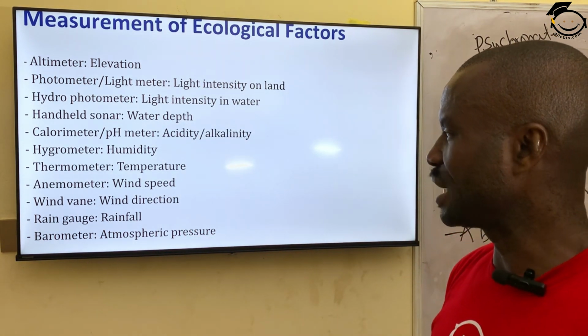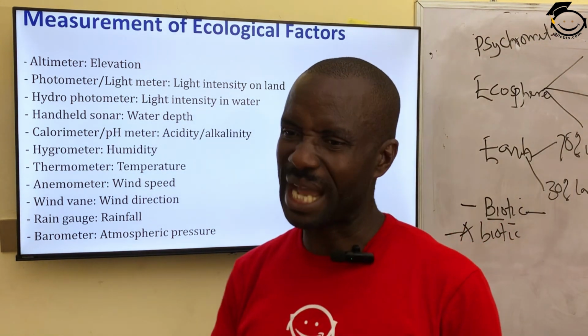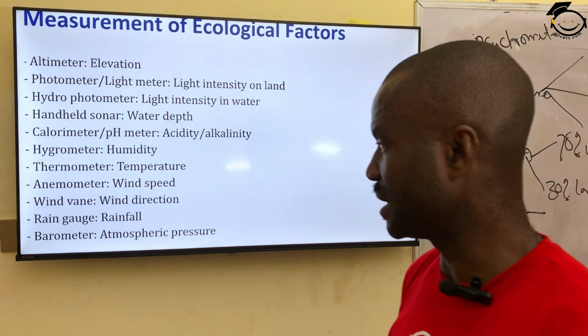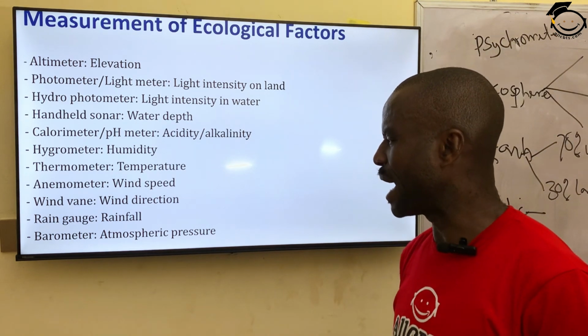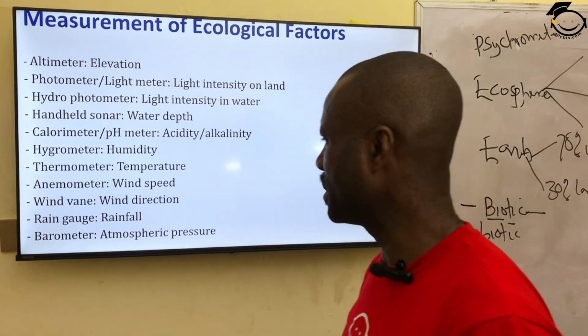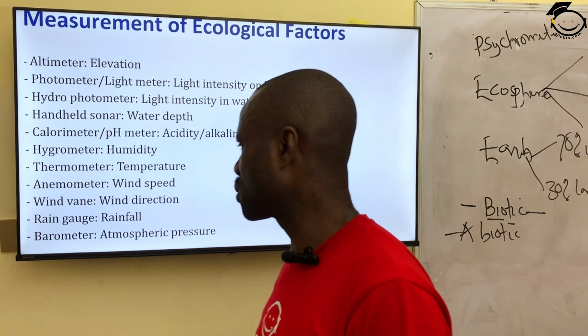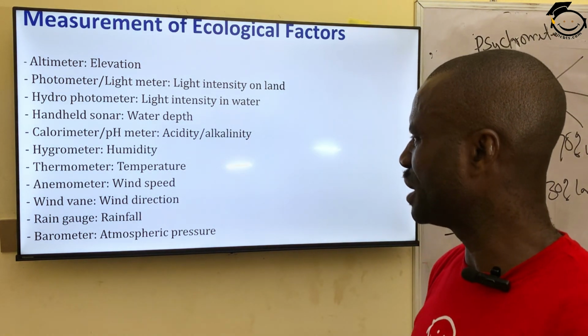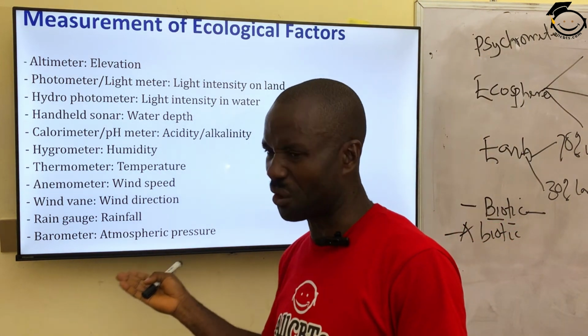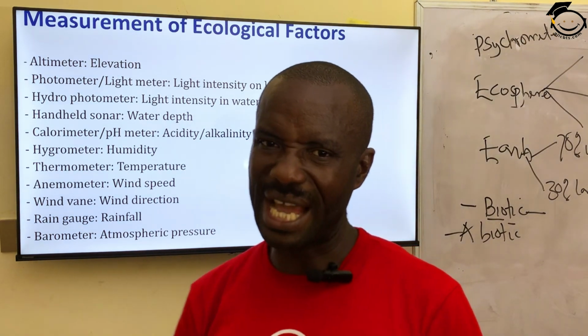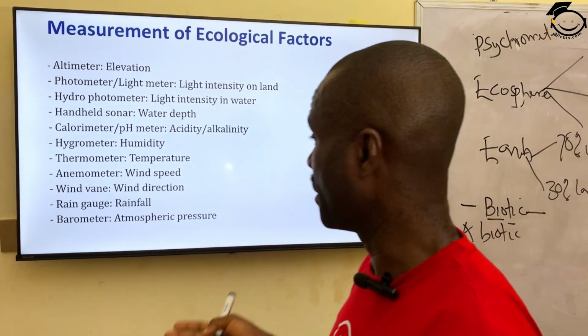The next one is rain gauge. Rain gauge will measure the amount of rainfall in a particular place. Then the last one is barometer. Barometer is a measuring instrument, an ecological instrument, to measure the atmospheric pressure of a place. It determines the atmospheric pressure of a place.